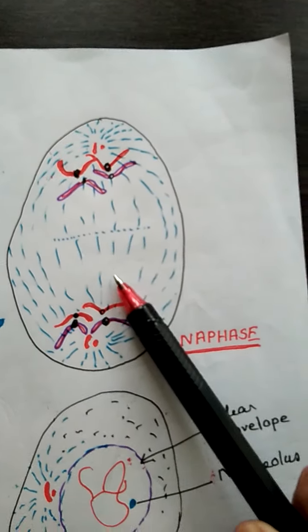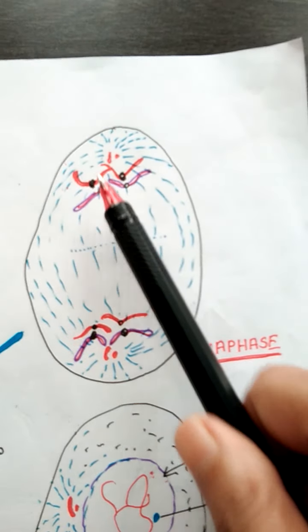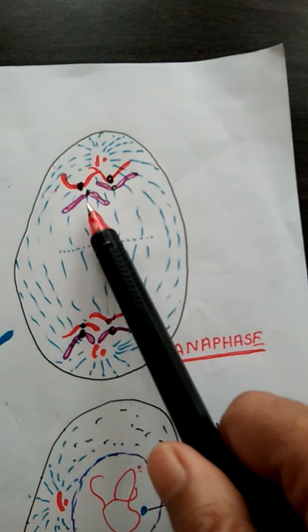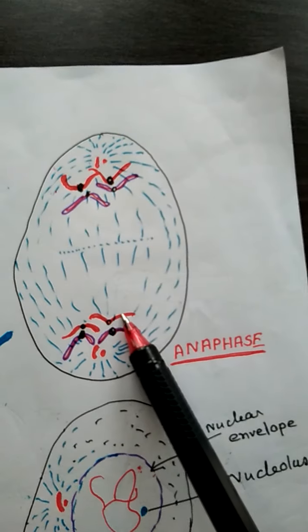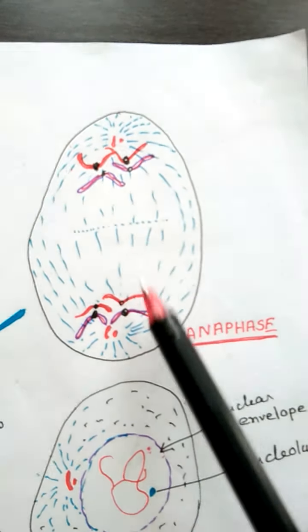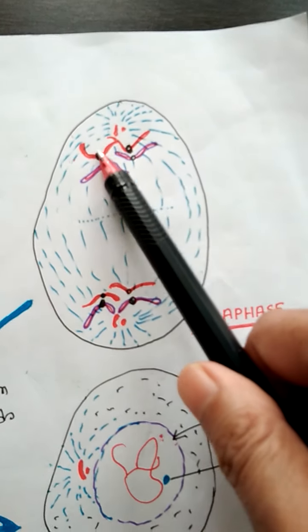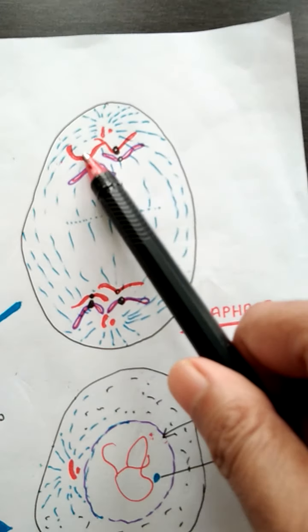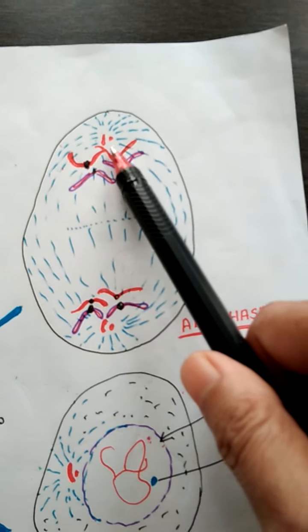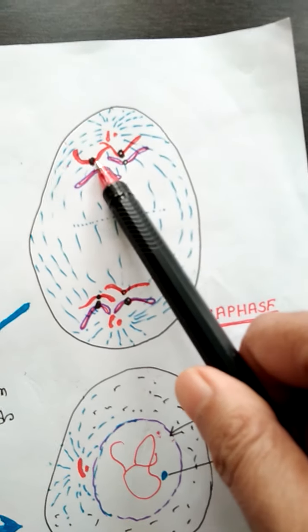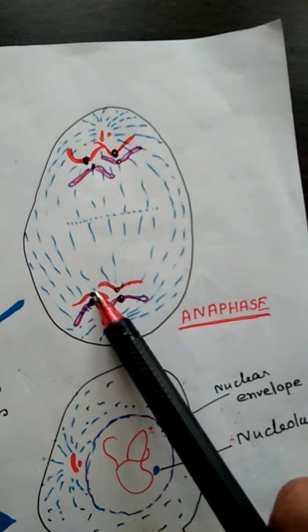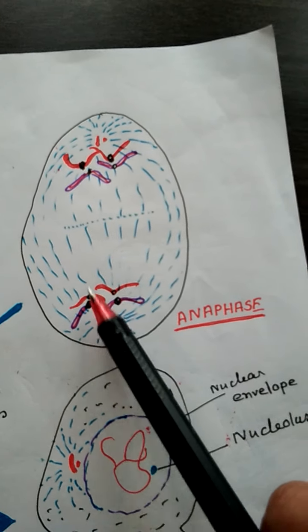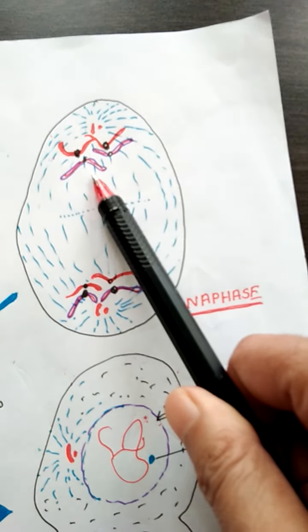In the anaphase stage, this one was attached with this one previously, and this one with this one. But due to the repulsion of the spindle fibers, this one gets separated from this one, and this one also gets separated from this one.